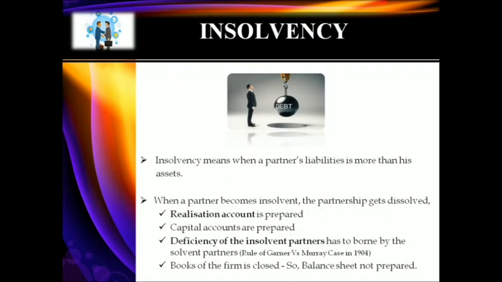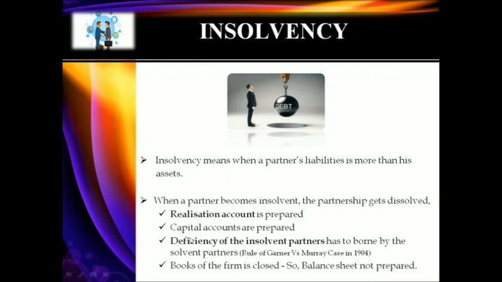Something you need to look into in insolvency problems is the rule of Garner versus Murray. So we follow the rule of the Garner versus Murray case. What is the decision of that case?